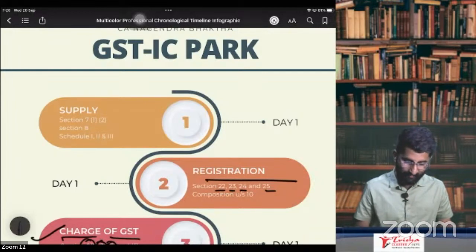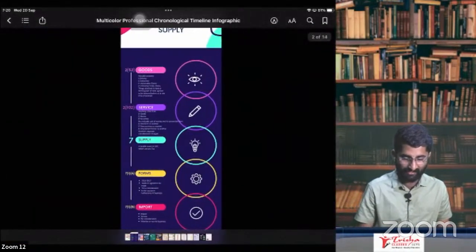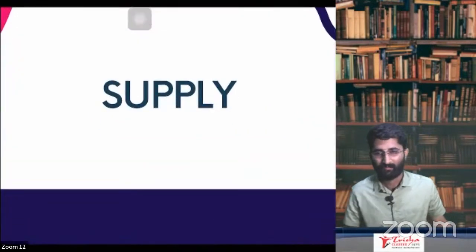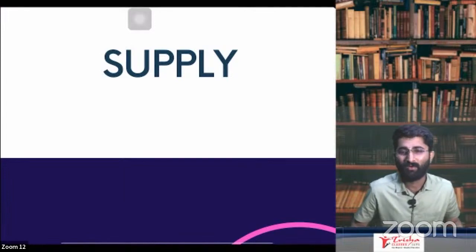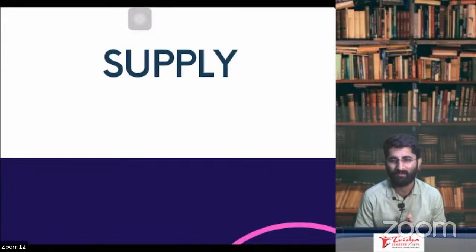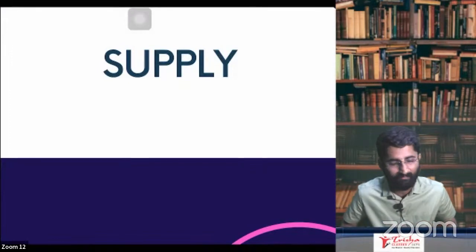The first topic of today's session is supply. So we are going to start with supply now. Before going to discuss about the supply, first we will be doing what is goods and service tax. See, to know about goods and service tax, आपको पता होना चाहिए कि what is goods. First, we will discuss section number 2, subsection 52, what is goods.